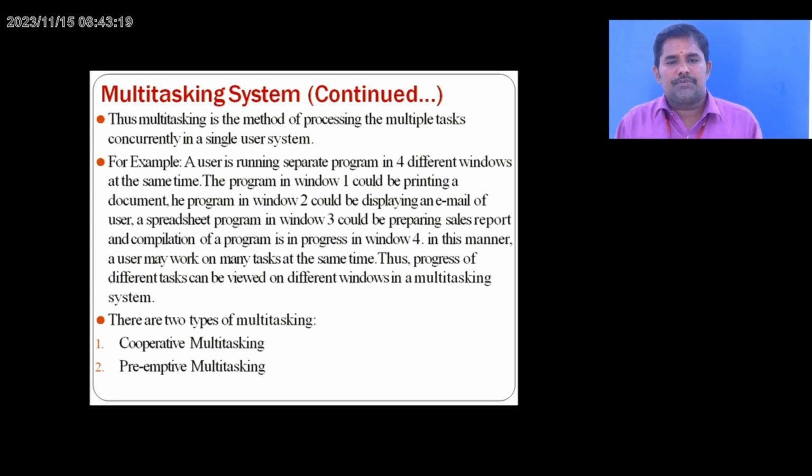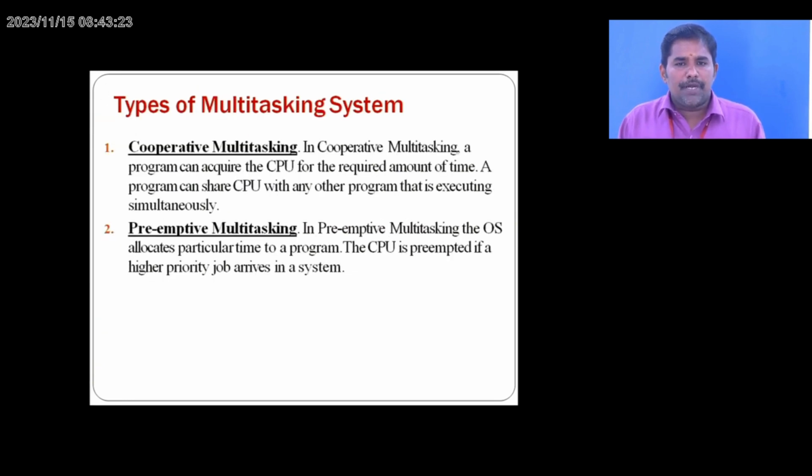There are 2 types of multitasking: cooperative multitasking and preemptive multitasking. In cooperative multitasking, a program acquires the CPU for a fixed amount of time and shares the CPU with any other program that is executing simultaneously. In preemptive multitasking, the OS allocates a particular time to a program. The CPU is preempted if a higher priority job arrives in the system. So only when a higher priority job arrives, it is preempted.